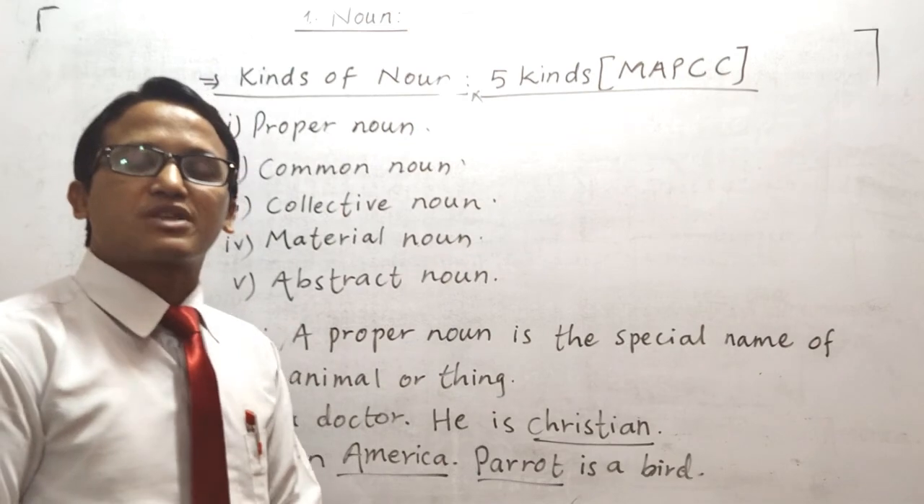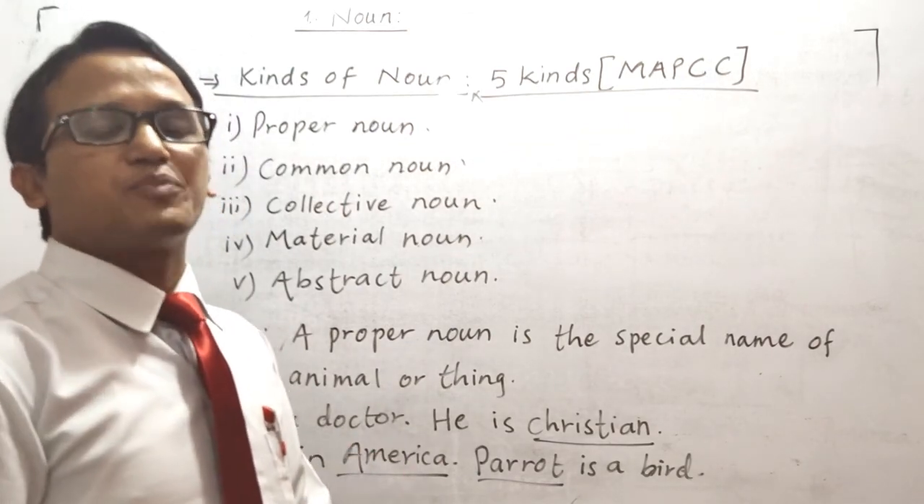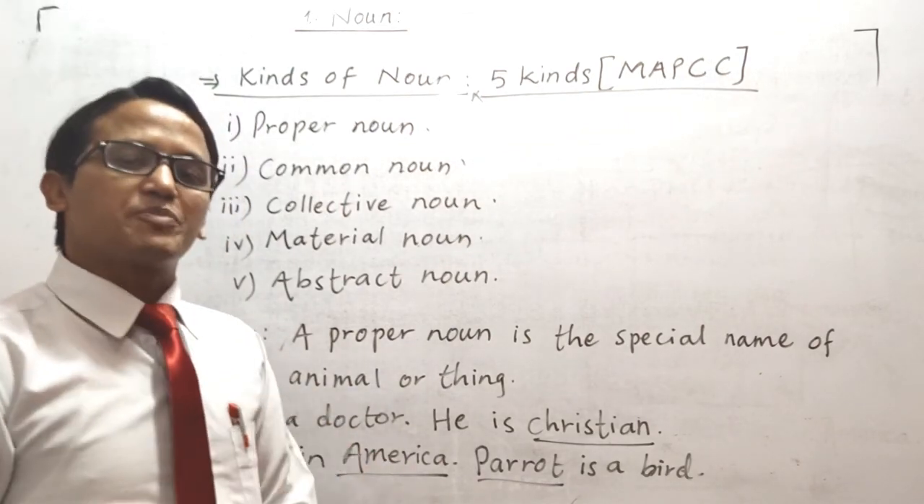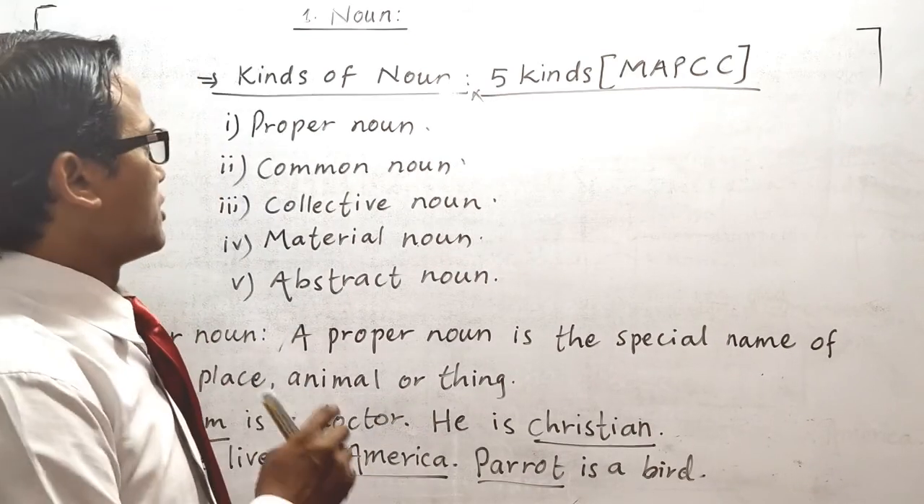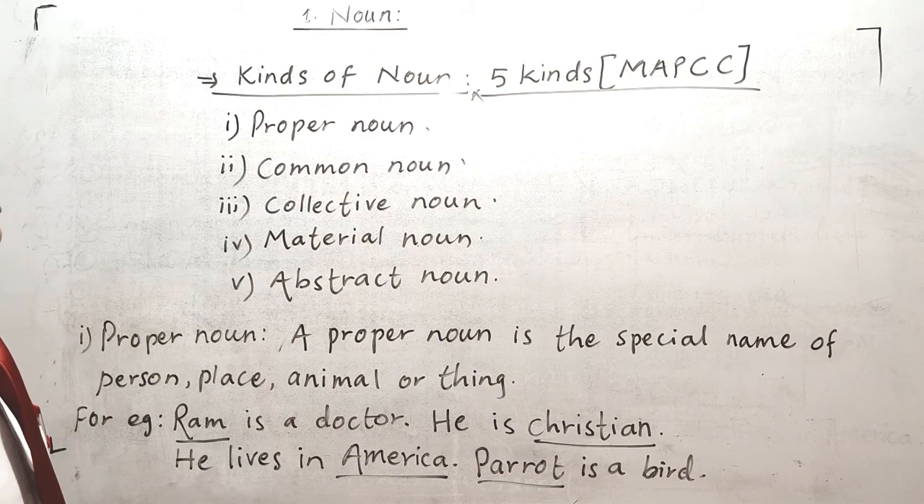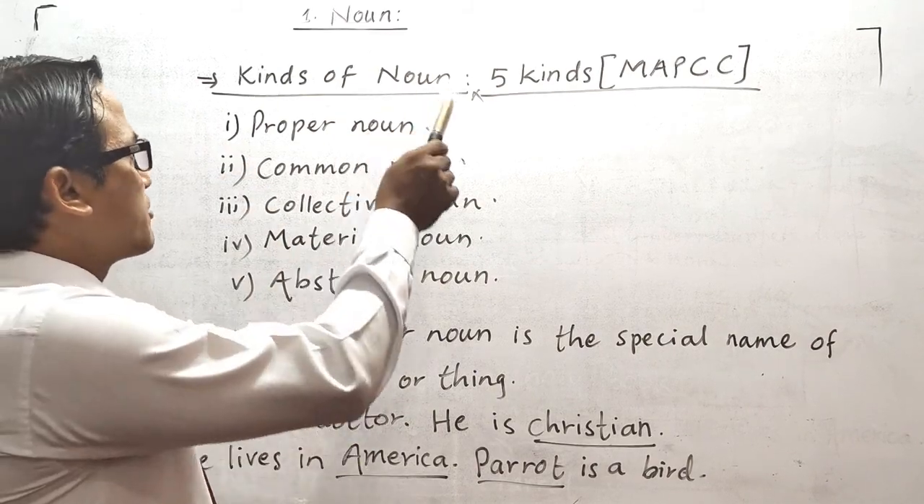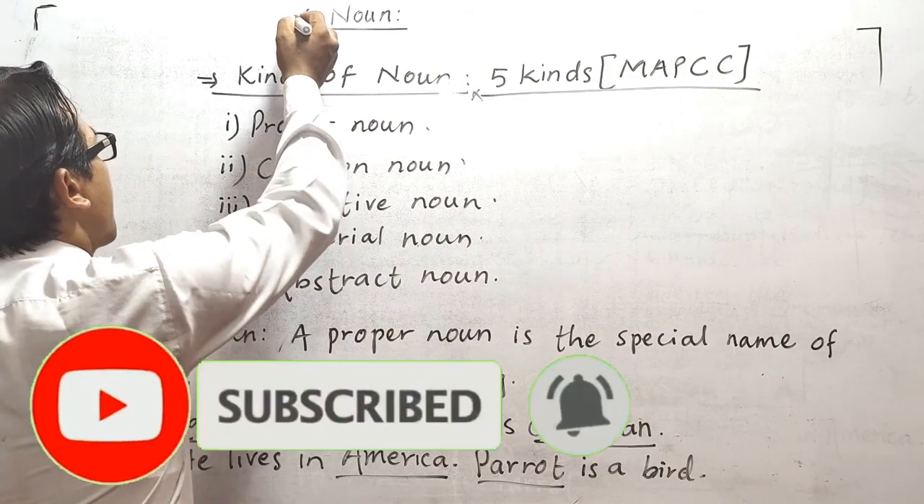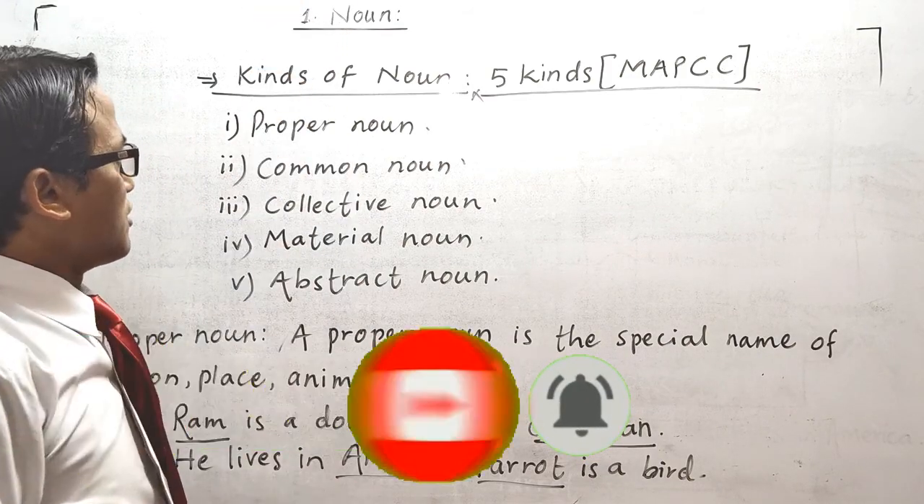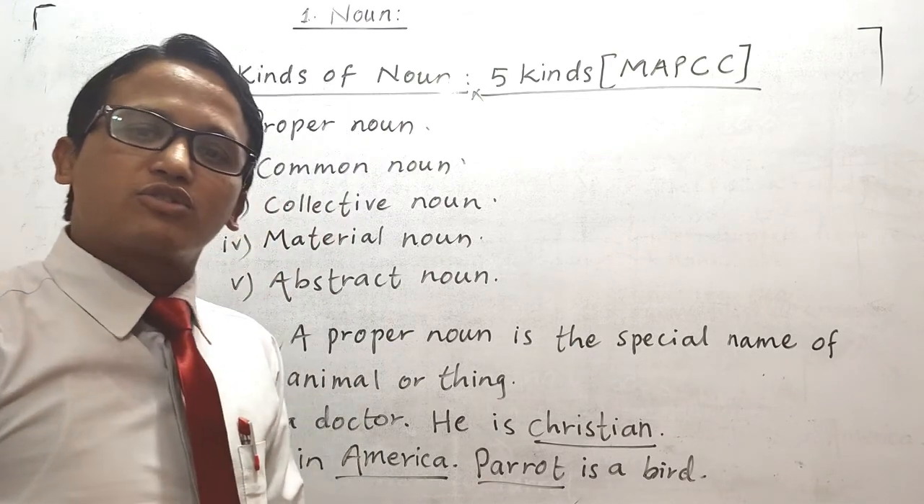As we discussed in previous classes about parts of speech, we discussed 8 different kinds in brief. Today we are going to discuss the parts of speech in detail. First is noun, so now we are going to talk about noun.